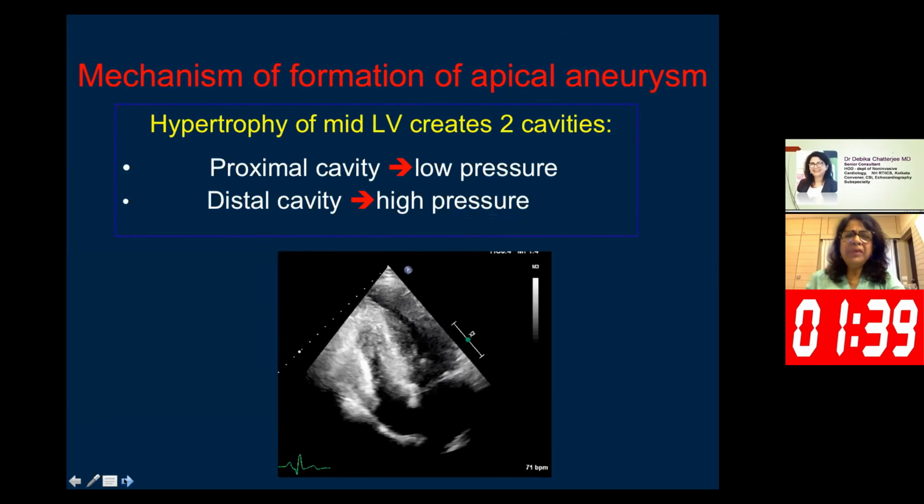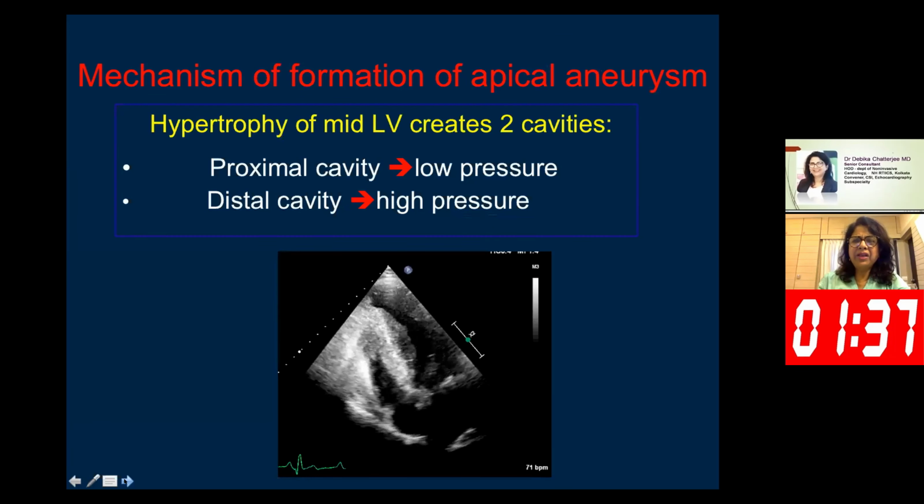If we look at the mechanism of formation of this apical aneurysm, it's very fascinating. The hypertrophy of the mid-LV, which is exaggerated by long-standing hypertension, often creates two cavities, one proximal with low pressure and one distal with high pressure.